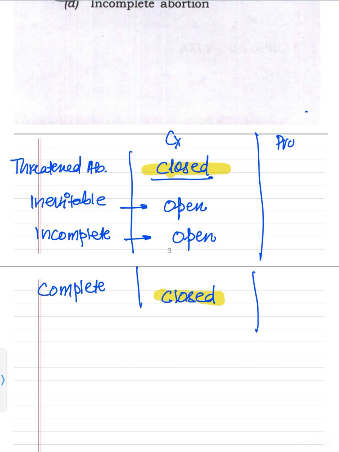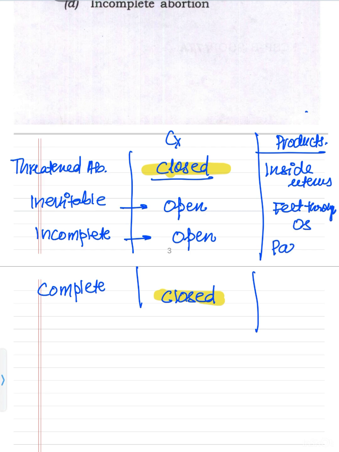Now, products of conception. In threatened abortion, they are inside the uterus. In the case of inevitable abortion, they will be felt through the os. In the case of incomplete abortion, they will be partially expelled. While in the case of complete abortion, they will be all expelled. So these are the types of abortions.